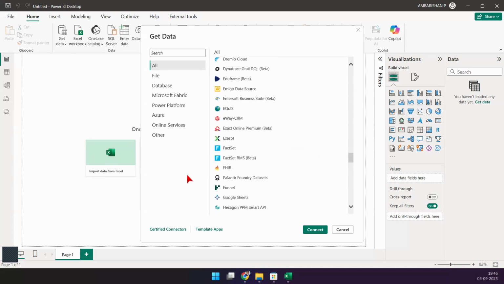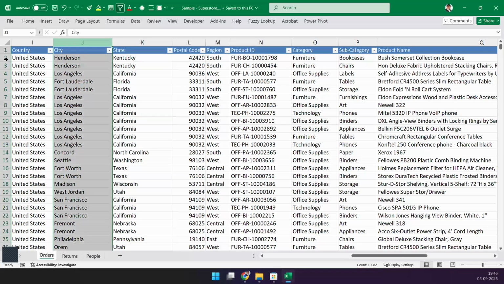right? So this uses something called structured data. Power BI always uses structured data. When I talk about structured data, it's more like tables. A simple table. This has columns and rows. So this is more like a table, right? So whenever you have a tabular format of the data, you can load that into Power BI. It can come from anywhere.